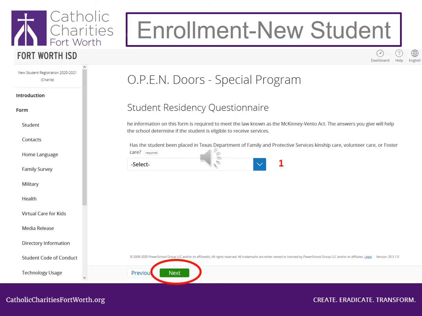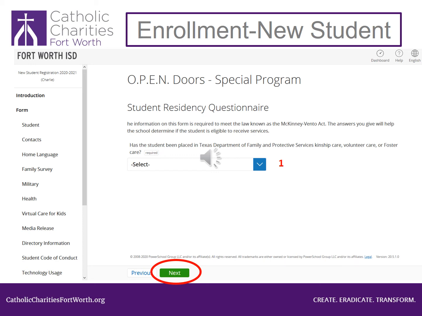Click on the blue arrow. Number 1 asks, has the student been placed in Texas Department of Family and Protective Services kinship care, volunteer care, or foster care? You will need to select Yes or No. If you select Yes, 2 more questions will drop down. The first asks, is the student's current address a temporary living arrangement?